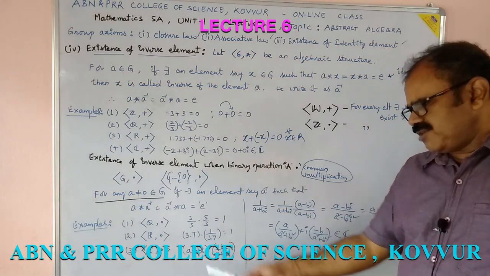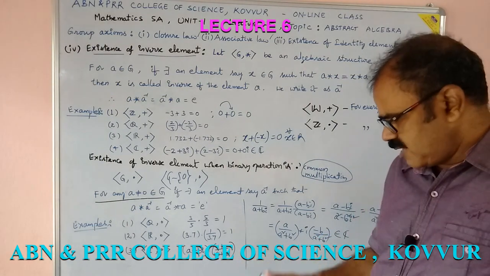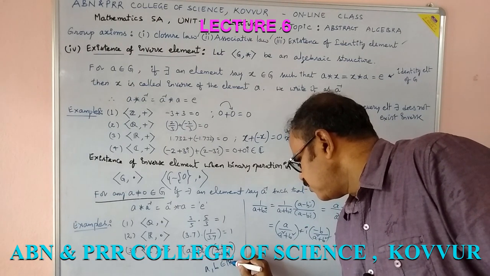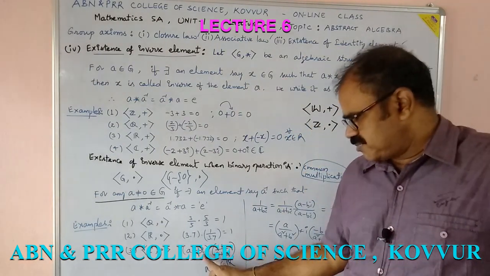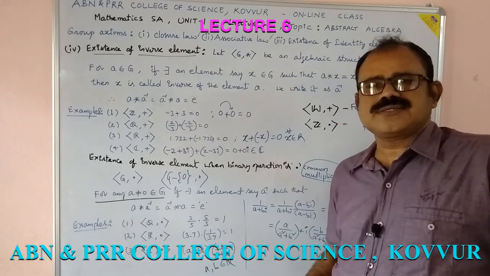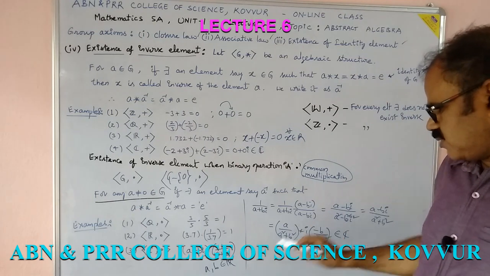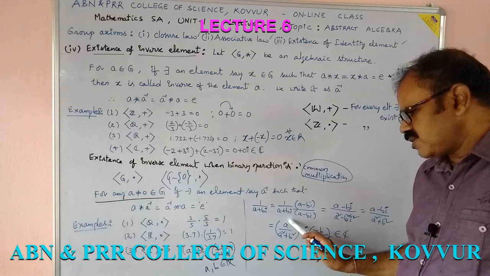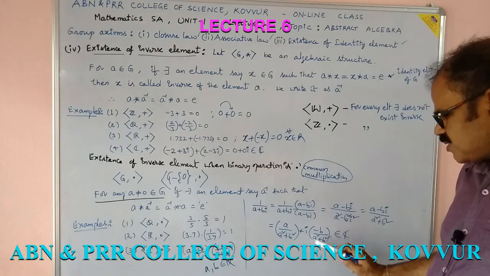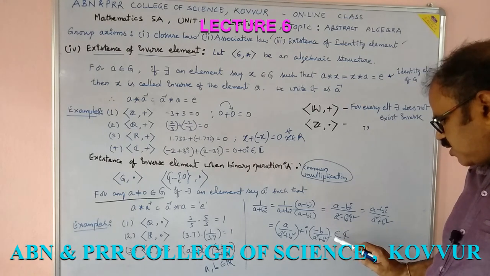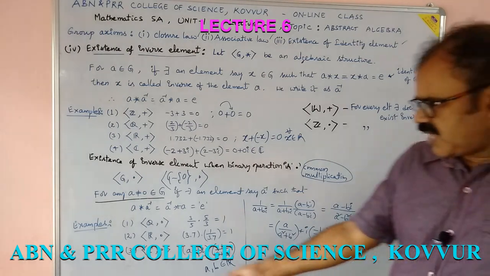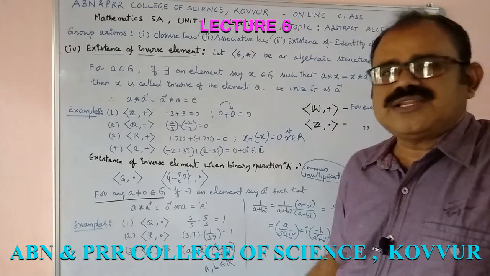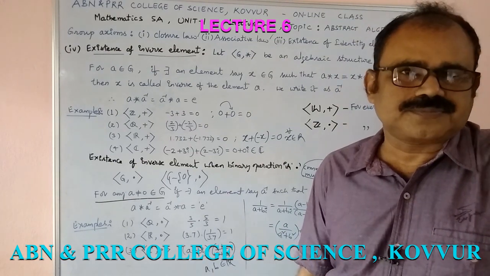In the complex number, what about a and b? a and b are any reals. If we say a plus bi is a complex number, then a, b are reals. So a square is a real number, b square is a real number, and a by a square plus b square is a real number. This is again a real number, so this is a real number plus i into a real number, which is a complex number belonging to C. Therefore, in C dot, for every complex number there exists an inverse with respect to multiplication.